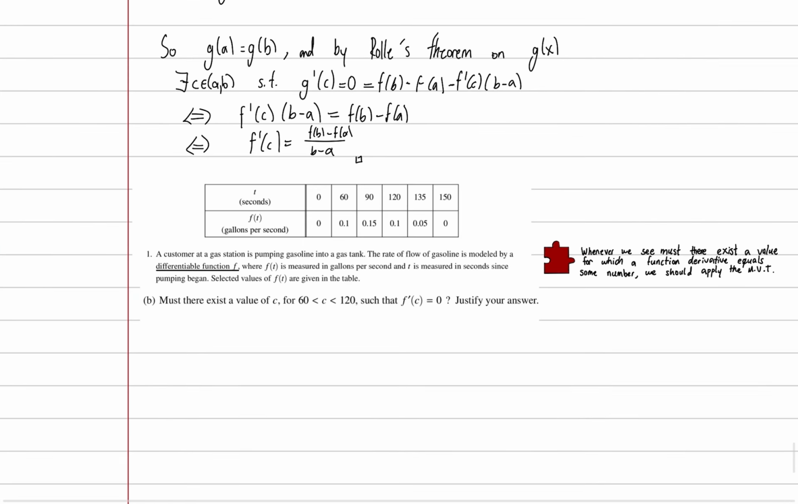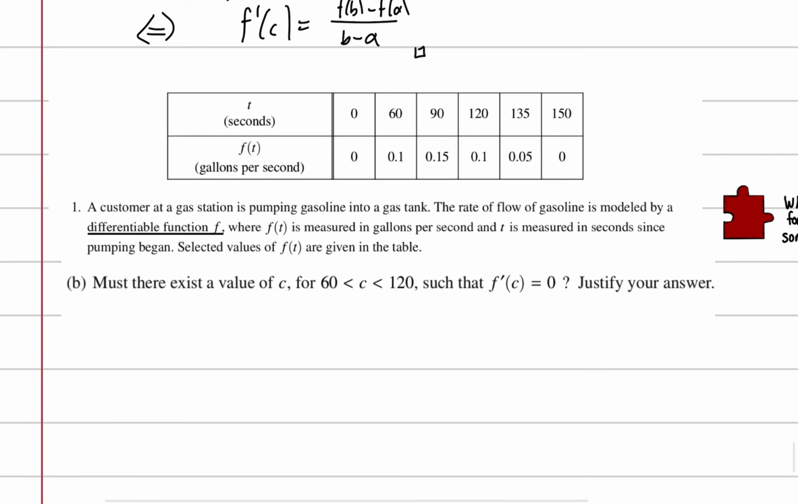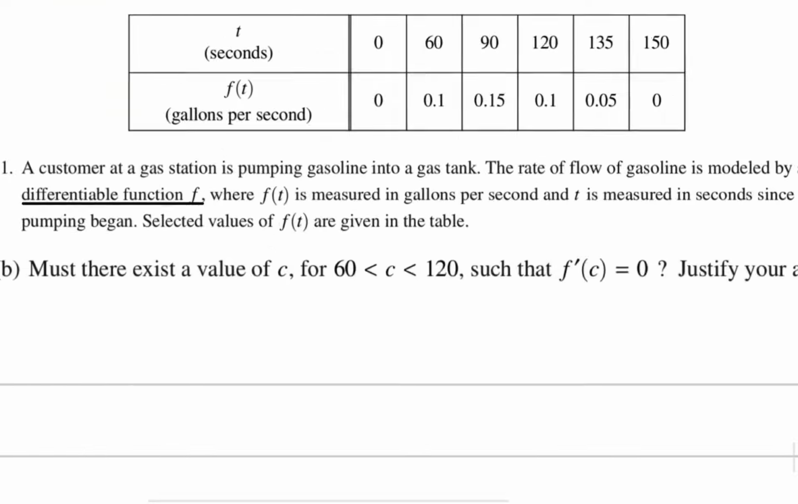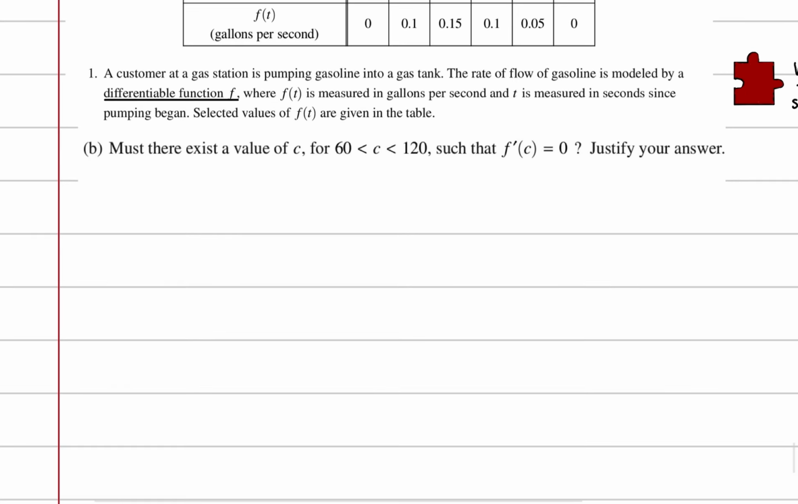And speaking of calculus FRQs, we get this following problem. A customer at a gas station is pumping gasoline into a gas tank, and the rate of flow is modeled by a differentiable function f, where f of t is measured in gallons per second and t is measured in seconds, etc., etc. And we have a table of values. Must there exist a value of c, this is part B, for 60 less than c less than 120, such that f prime of c is equal to 0, and we have to justify our answer.